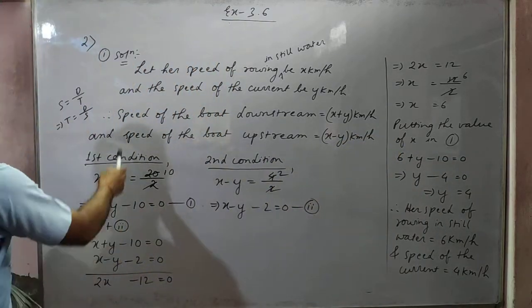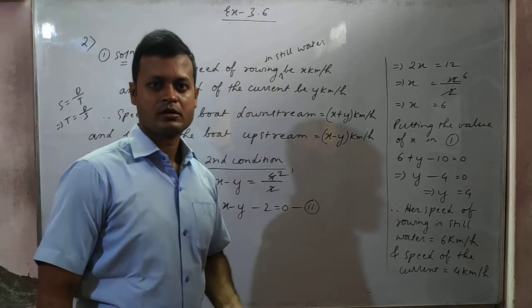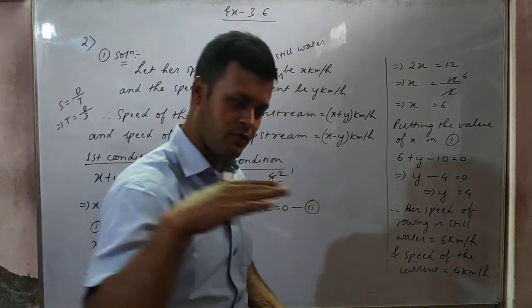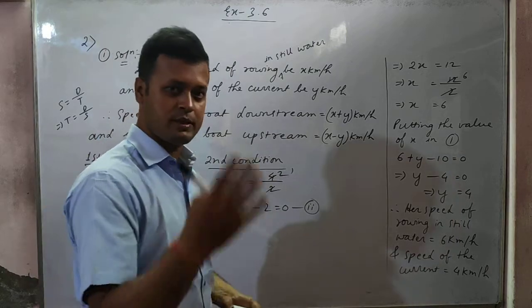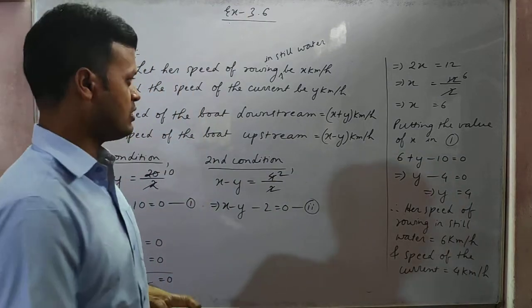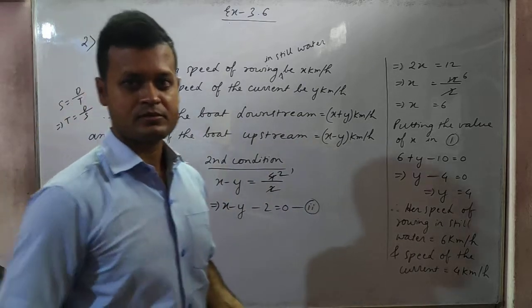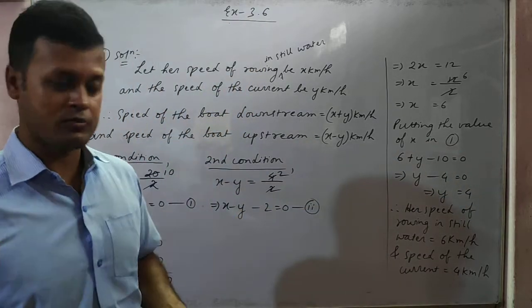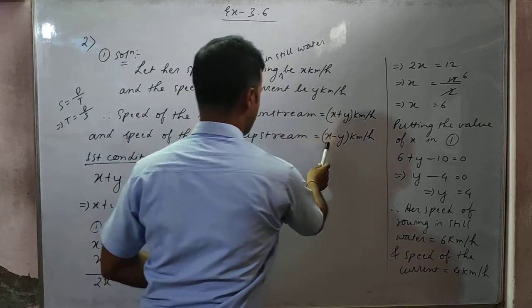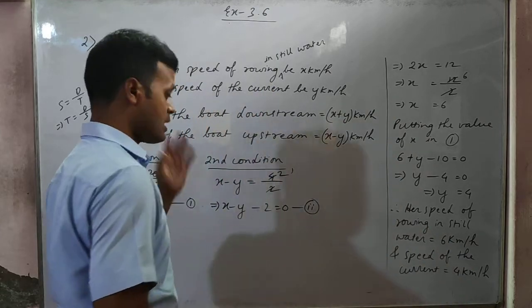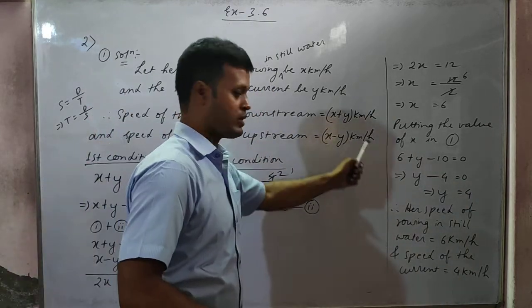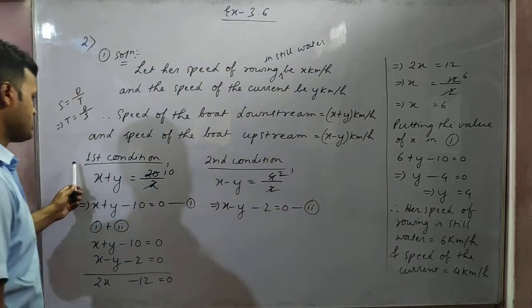y km per hour. Therefore, speed of the boat downstream, as I said, when the boat is flowing along with the flow of the river, then the speed of the boat and the speed of the river will be added. So x plus y km per hour. And the speed of the boat upstream, that means when the boat is flowing against the flow of the river, then the speed of the boat and the speed of the current will be subtracted. That means x minus y km per hour.